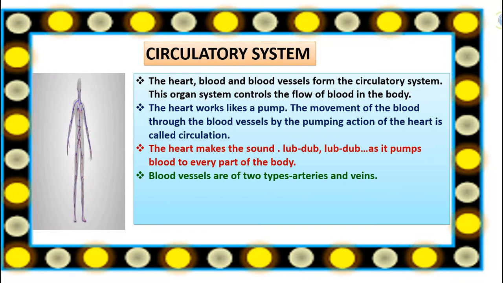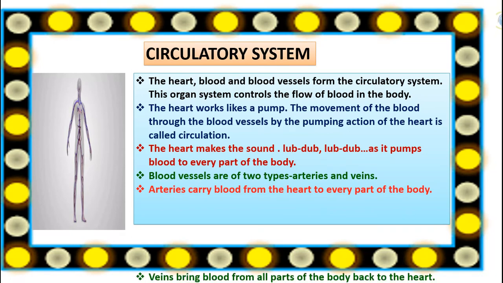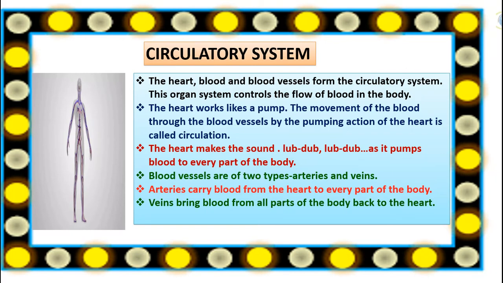Blood vessels are of two types, arteries and veins. Arteries carry blood from the heart to every part of the body. Veins bring blood from all parts of the body back to the heart.